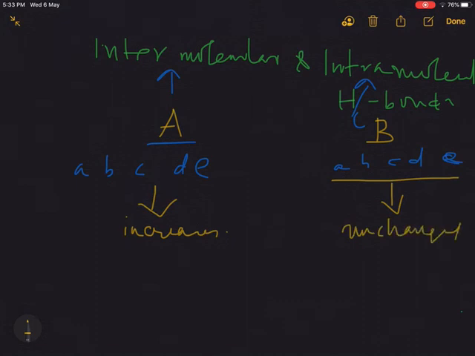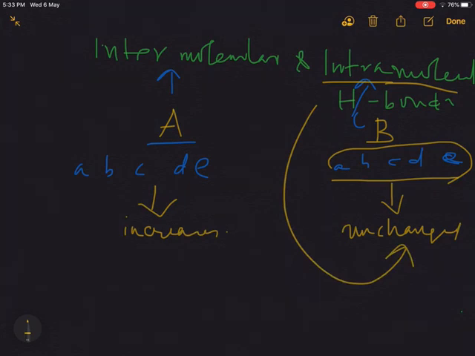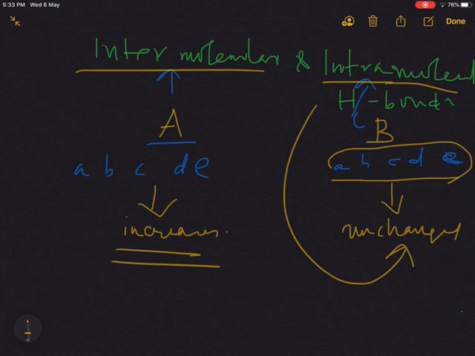So for all the different concentrations A, B, C, D, E of intramolecular hydrogen bonding, we get the peak at the same value; the IR absorption band is unchanged. But for intermolecular hydrogen bonding, for different concentrations, we get absorption bands at different values. As concentration increases, the absorption band due to intermolecular hydrogen bonding also increases. Thus, IR spectroscopy is very effective to distinguish intermolecular and intramolecular hydrogen bonding. So, these are the applications of IR spectroscopy. Thank you.